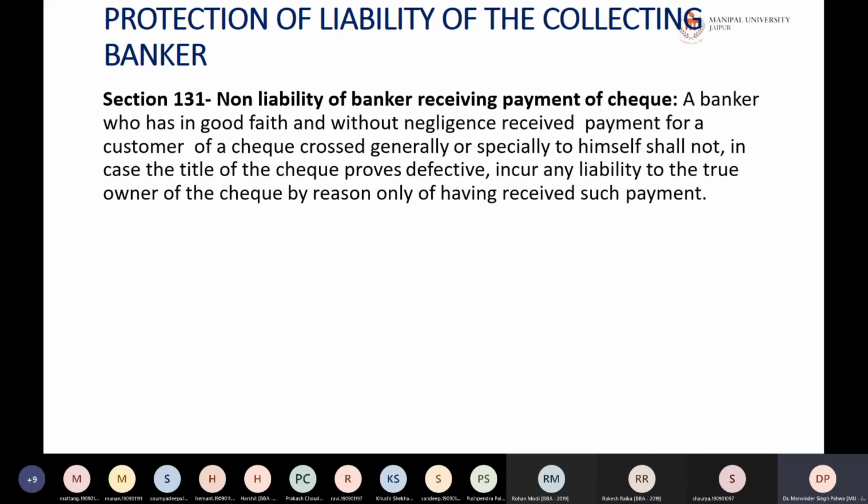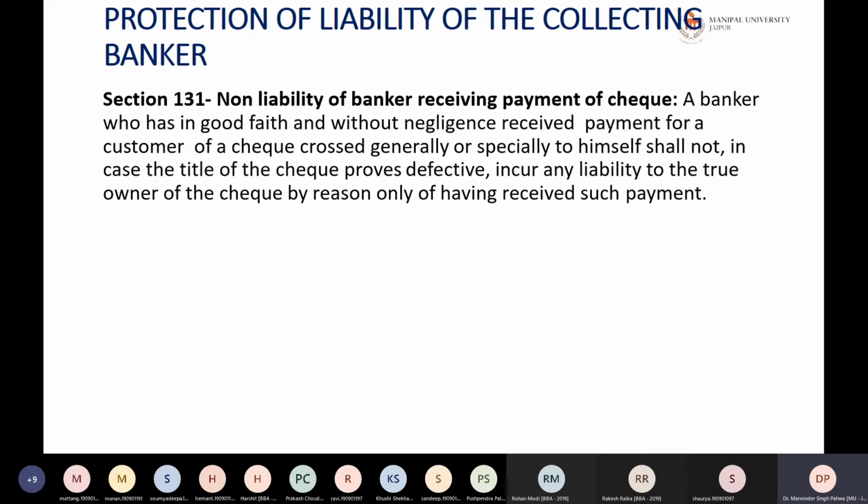So if a person has forged the check and has collected the payment through his banker, his bank will not be responsible, neither will the bank of the other person, until and unless there is a stop payment or some instruction has been given to the banker in this behalf. So he will just be a collecting banker.